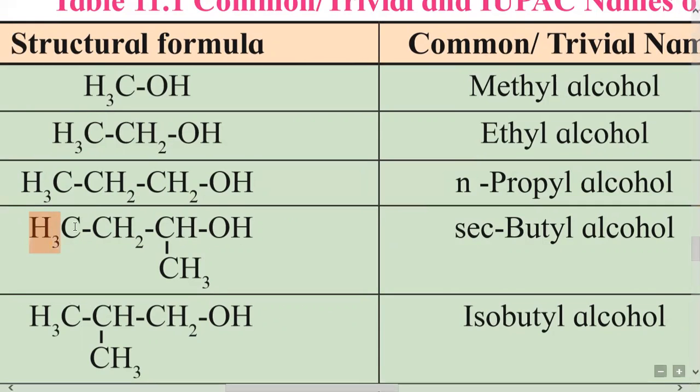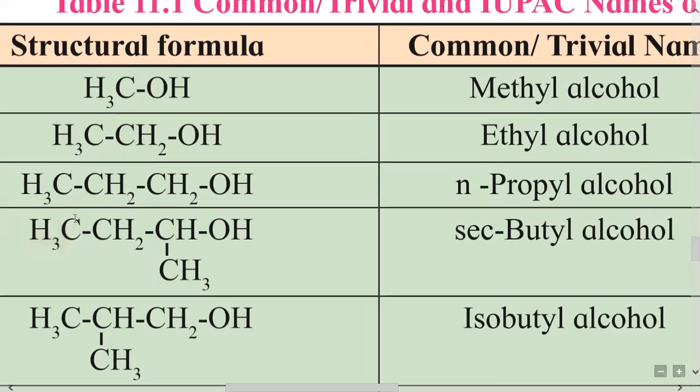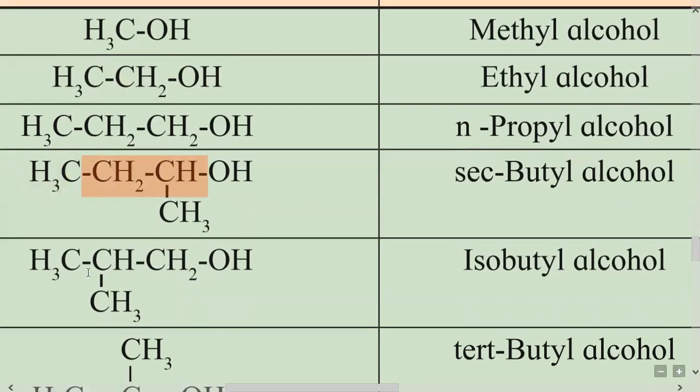The common name of this alkyl group is secondary butyl, and therefore the alcohol is called secondary butyl alcohol, because the OH group is bonded to a secondary carbon in a 4 carbon chain.